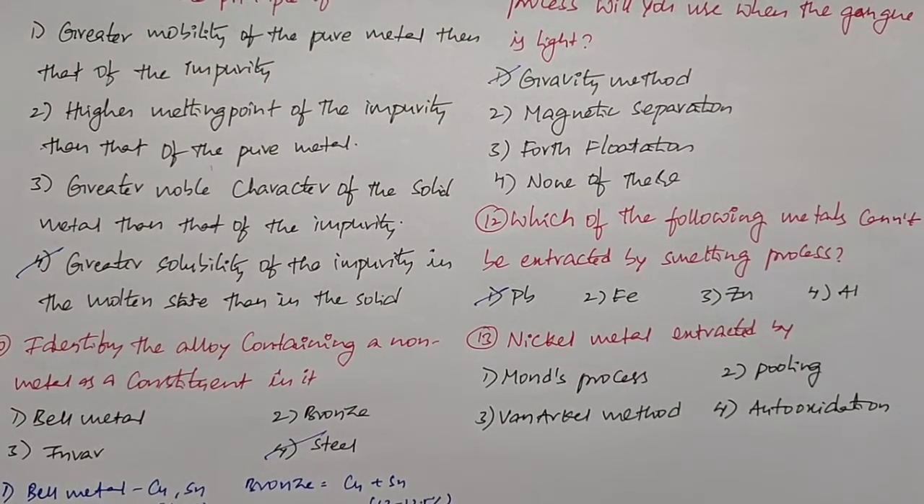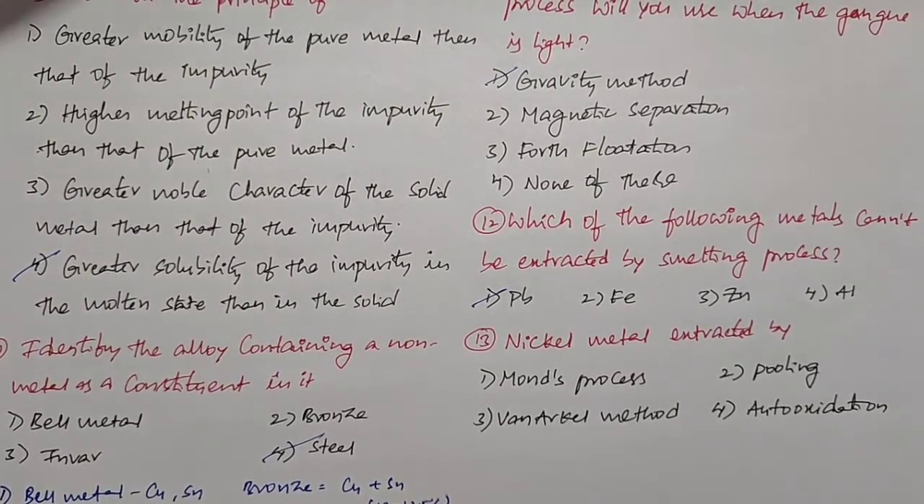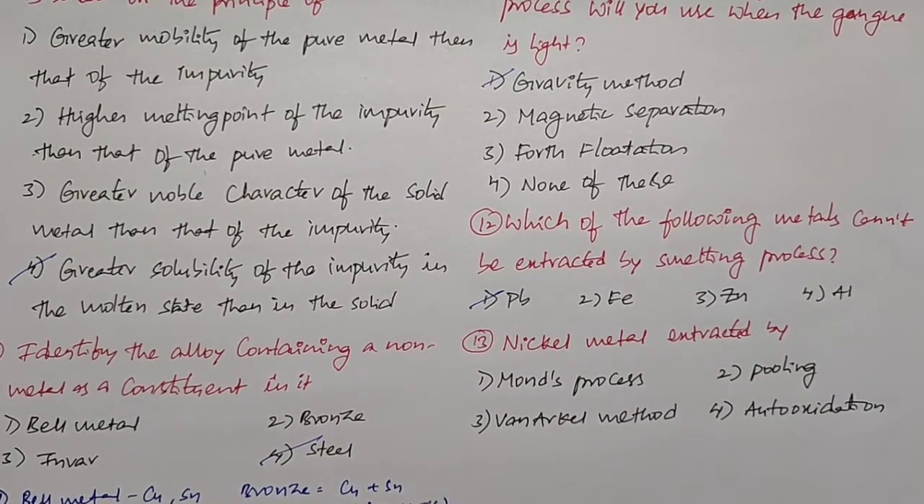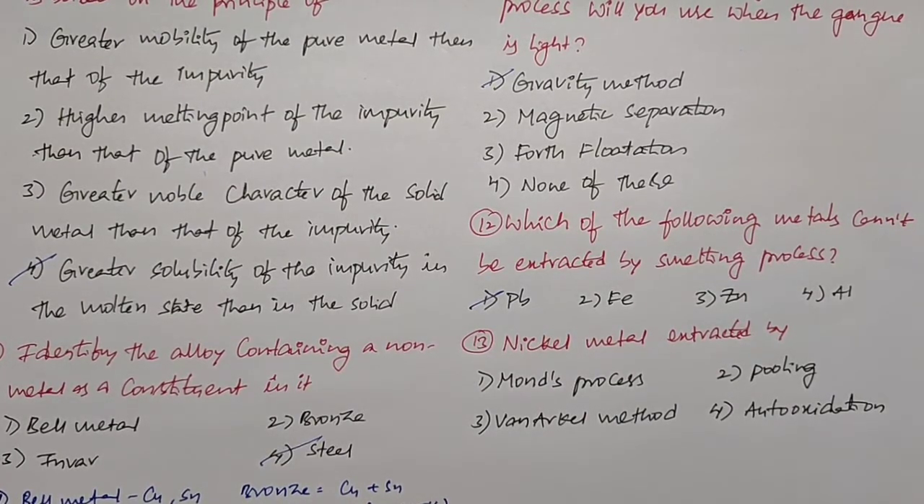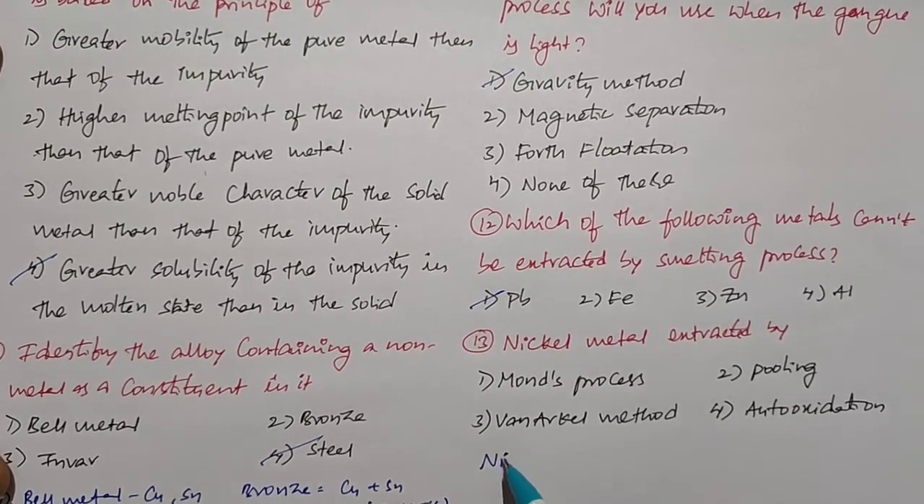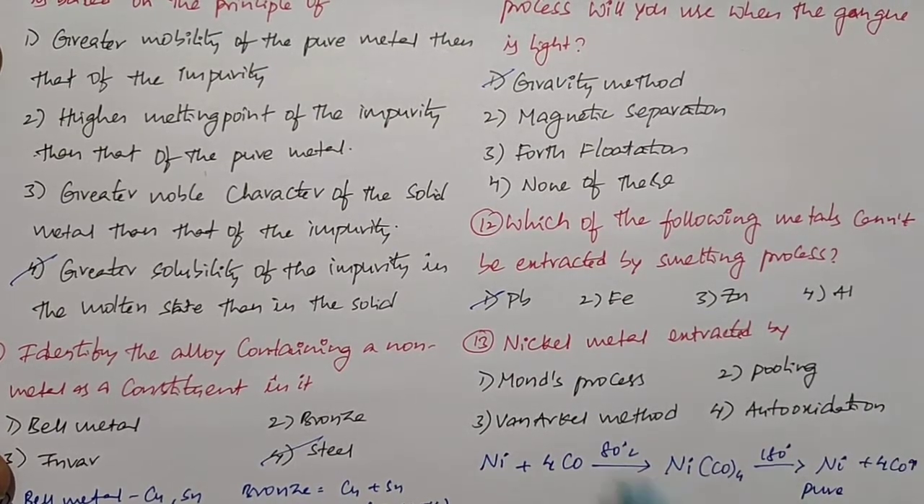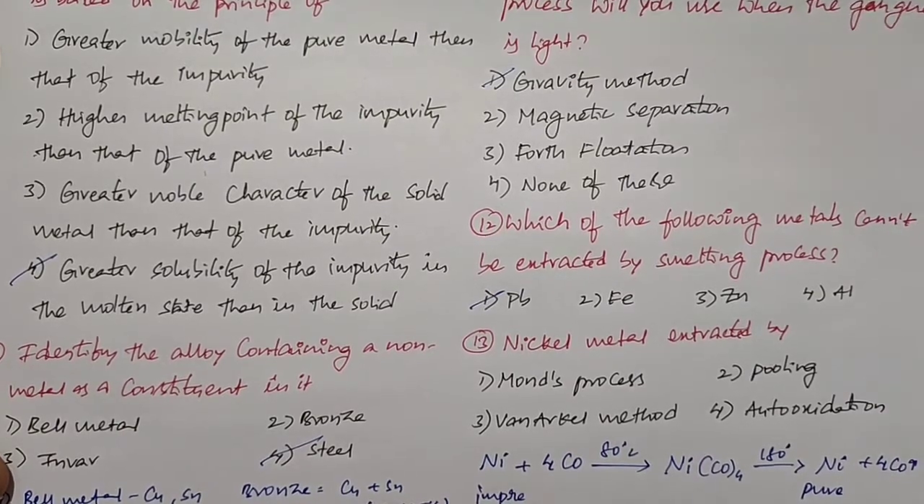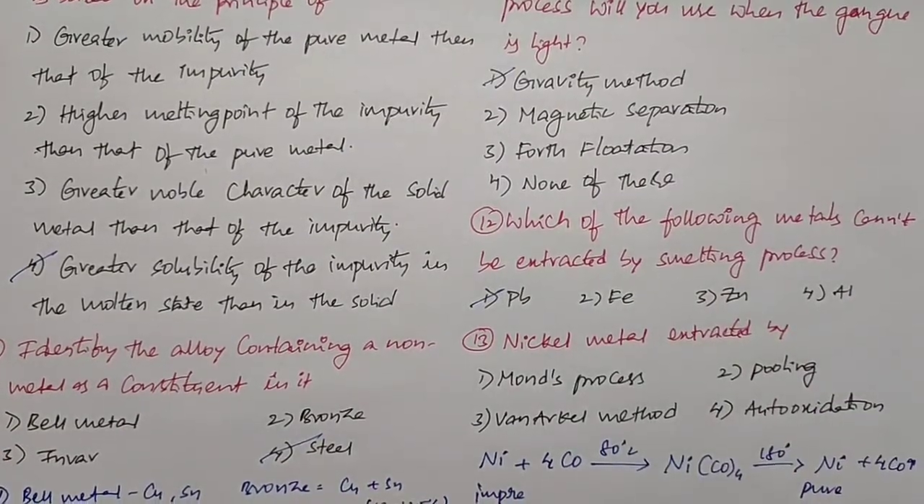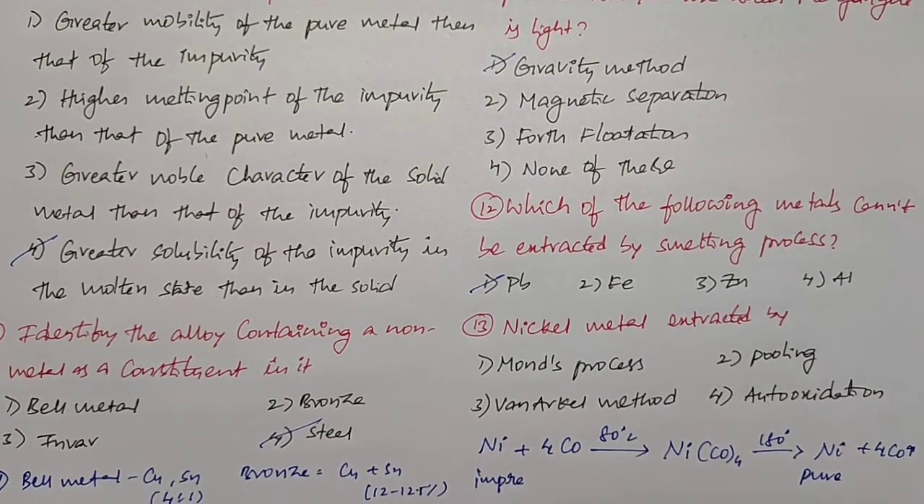Nickel metal can be extracted by the. Here we have four options. First one is Mond's process, second one is poling process, third one is Van Arkel method, and fourth one is auto oxidation. When impure nickel is heated with carbon monoxide at 80 degrees, it forms the carbonyl complex. After it undergoes 180 degrees of temperature, it forms pure nickel by the loss of carbon monoxide. So the impure nickel can be converted to pure nickel by the reaction with carbon monoxide at 80 degrees followed by 180 degrees. So this we call Mond's process.